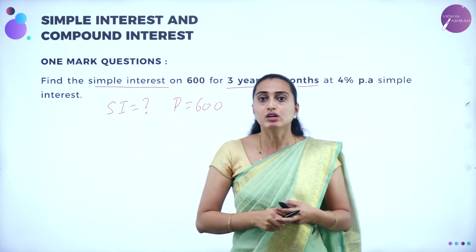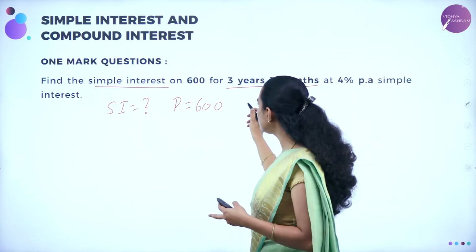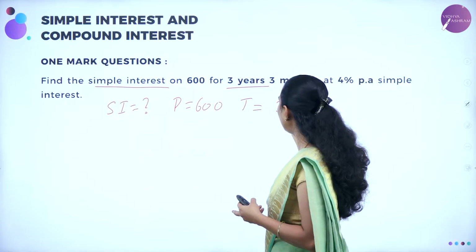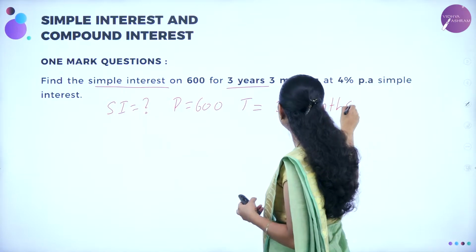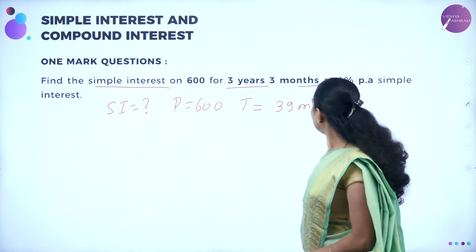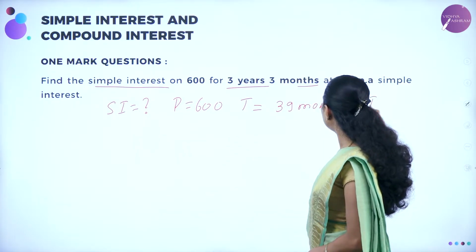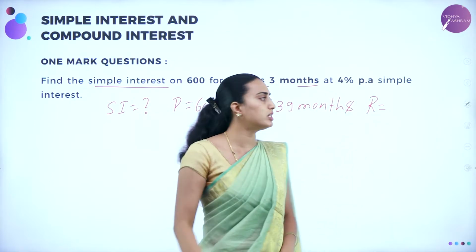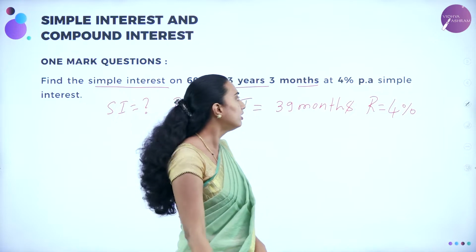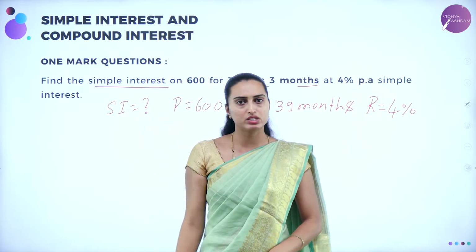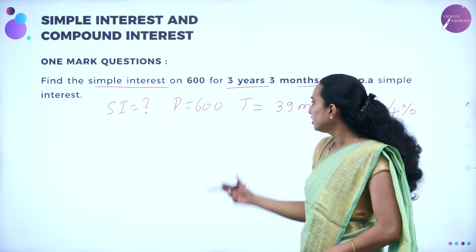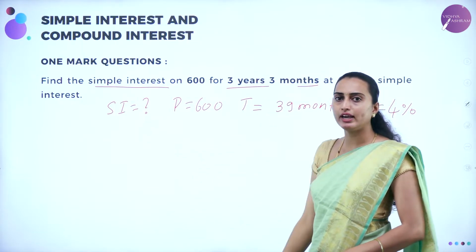39 months. Correct? So T is equal to 39 months. Let me convert this into years. So here you are going to have it at 4%. 4% means rate of interest will be 4 divided by 100 per annum of simple interest, right? Now you are going to convert this 39 months into years, right?